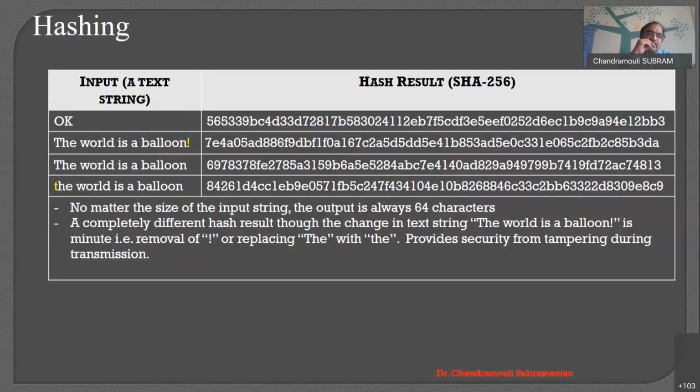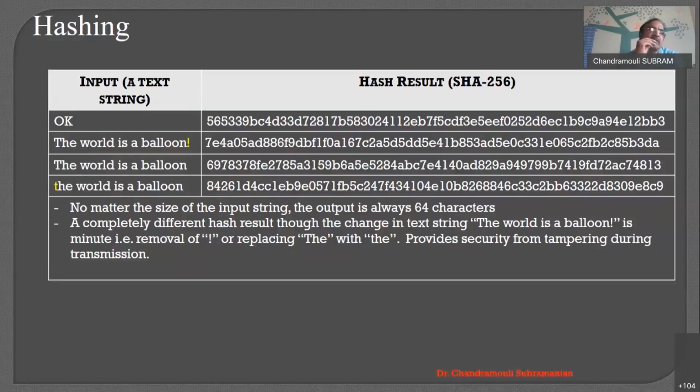If you look into the third one, I just changed the capital letter T to a small letter t. Then the hash got completely changed. So this is the very important concept of the hash. It makes identification by looking at the hash very difficult. It's very difficult to identify the input, right? However, based on the input, the hash is resulting.